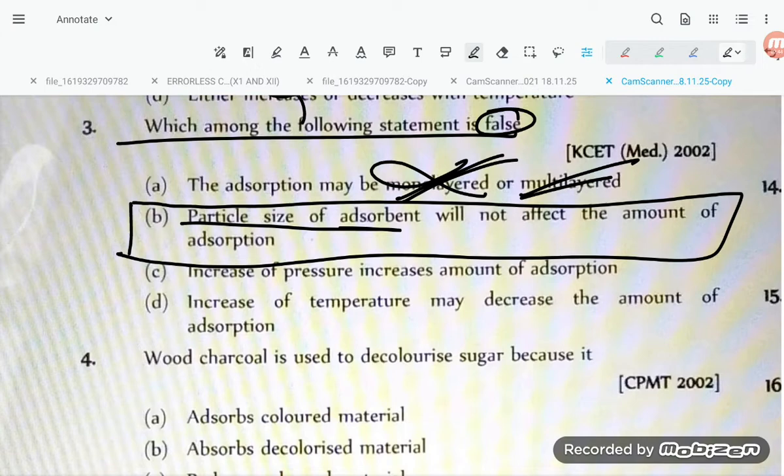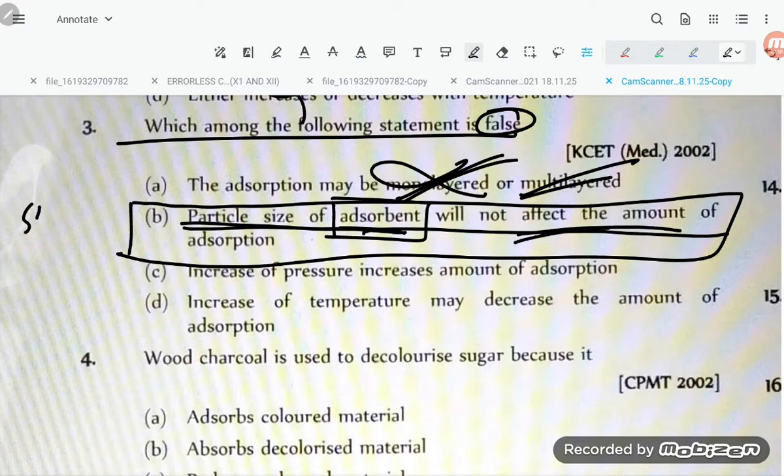If the particle size is large, adsorption will be a little less, because greater the surface area, greater will be the adsorption. Surface area is proportional to adsorption. Fine powder has more surface area. So for question number 3, option B is correct, dear students, keep that in mind.